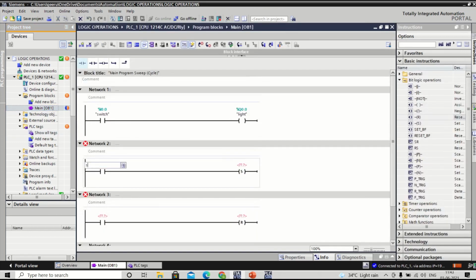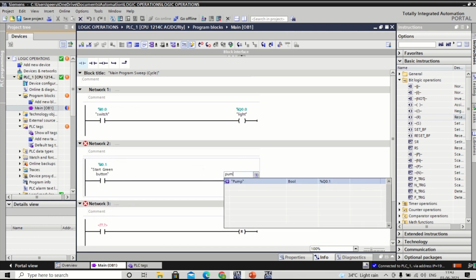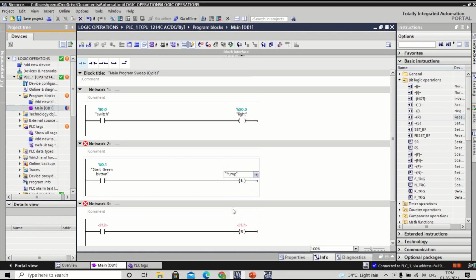So here start. Whenever you click on this start button, what should happen? Pump should on. So give pump. So what does this line indicate? When you click on this green button, now pump will become high.